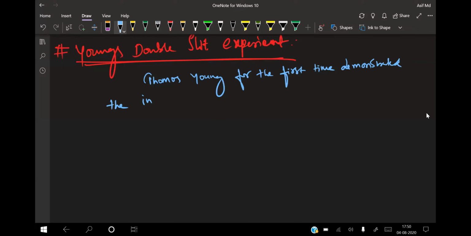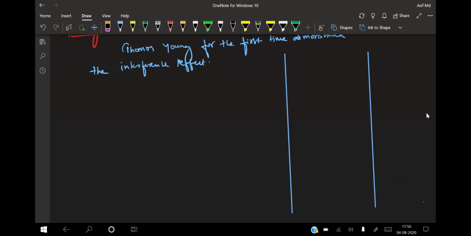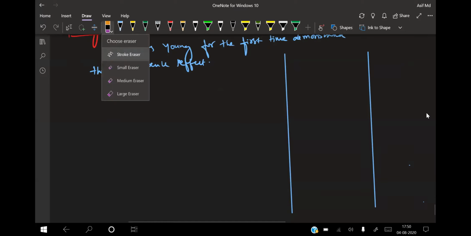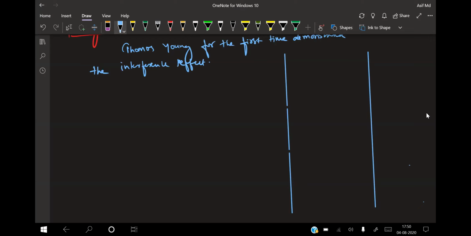Now see, the basic experimental setup is very easy. Just listen. This is your screen, beta. In front of this one I'm keeping one more screen, and small holes are taken in it like this.